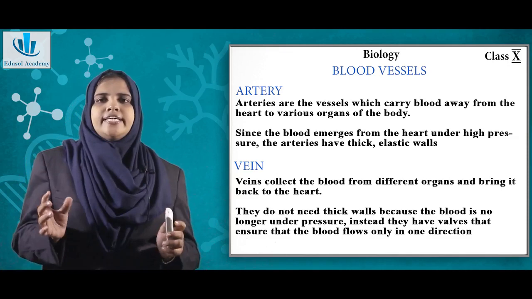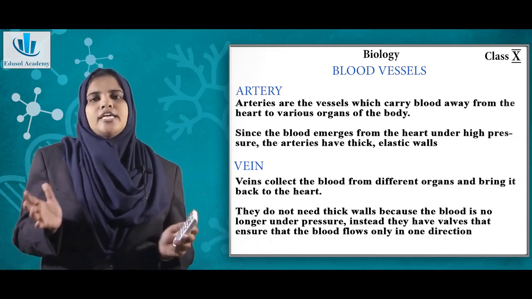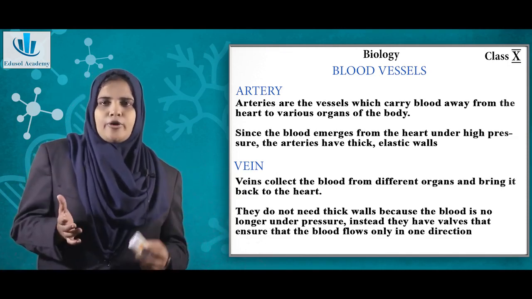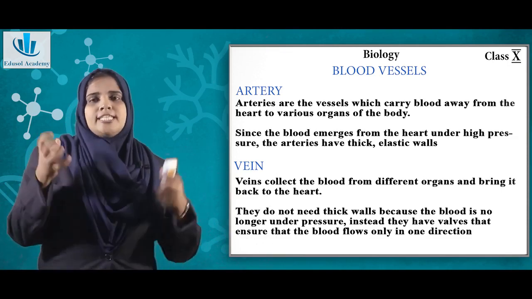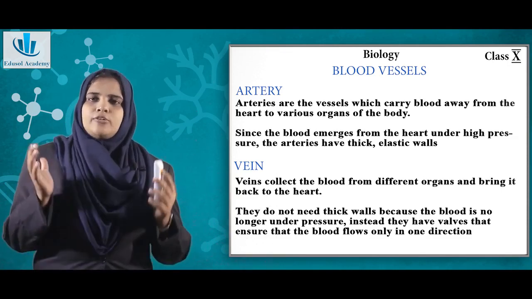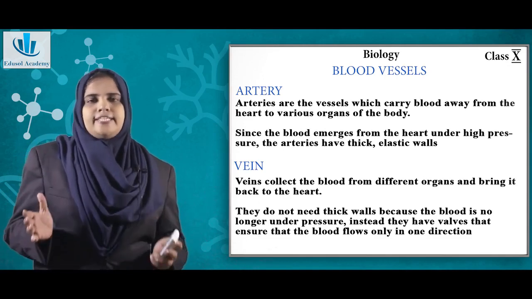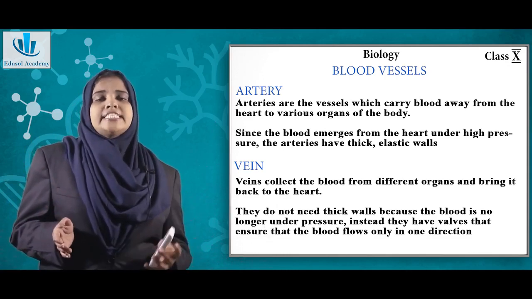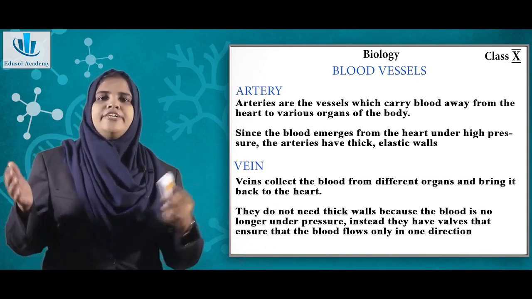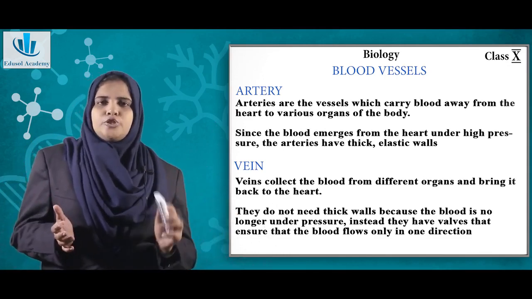Remember, artery, away from the heart to various other organs inside the body. From the heart, the blood is pumped with such a high pressure that the walls of the arteries are thickened.